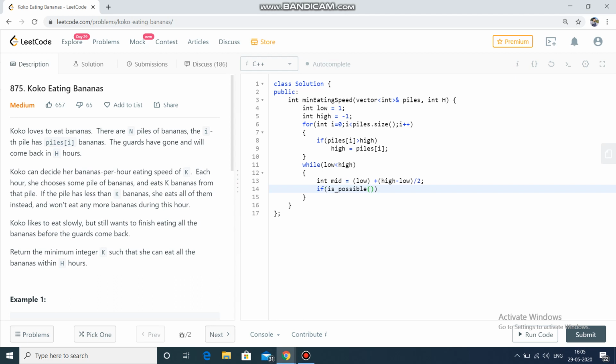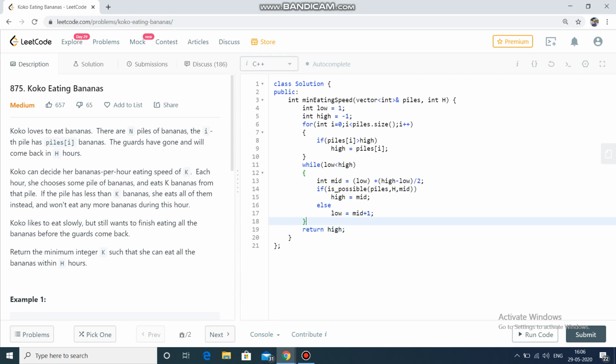So if it's possible to do the task by taking k equals mid, then high equals mid, since the optimal value of k will be less than or equal to this value. For example, if I am able to do the task with k equals 8, then the minimum value will always be less than or equal to 8. It won't be 9, because we have already said that we can do the task with 8. Else, low equals mid plus 1. However, if we are not able to do the task with 8, then we have to take at least 9. Then return high.